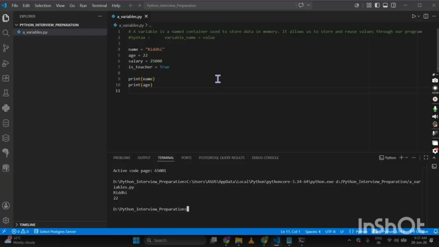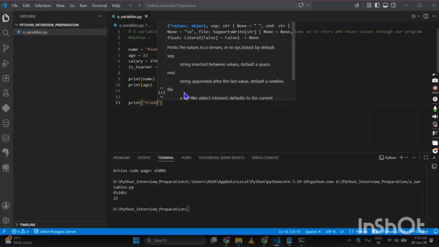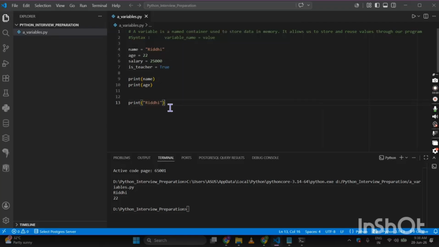Now why do we use the variable? What is the variable helping us to do? It is helping us to store information, reuse values, make programs dynamic, and improve code readability. Now without a variable, what would have been the scenario? The print statement would have looked like this: print Ridley. Suppose I want to print this name, without variables it would have looked like this. With a variable, I am declaring a variable name and printing the name. I can change the name according to my requirement.